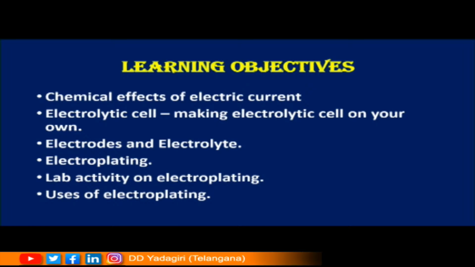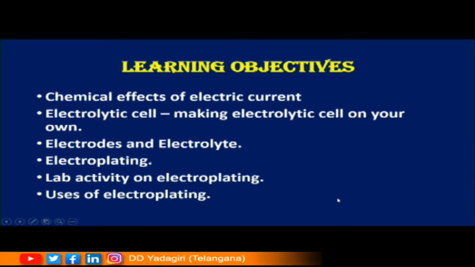Then we are going to see the definition of electrodes and electrolyte. We are going to understand the concept of electroplating. Then we will see a small activity on electroplating, that is how electroplating is done. And then uses of electroplating. These are the topics that we are going to learn today, children.